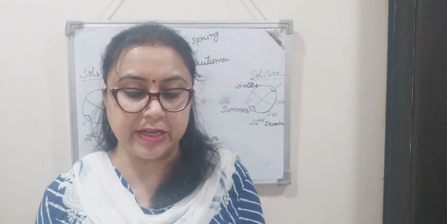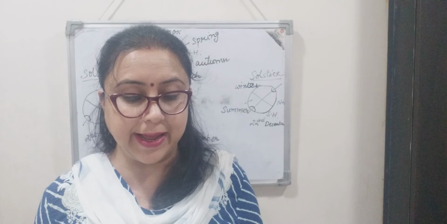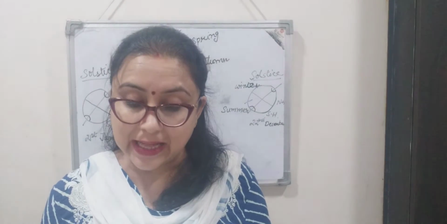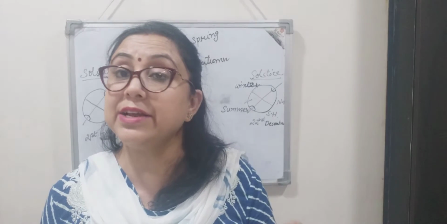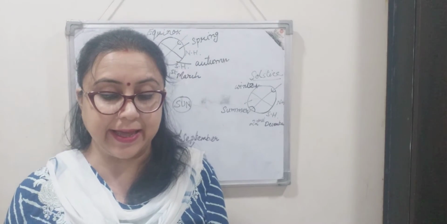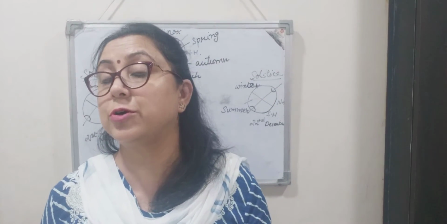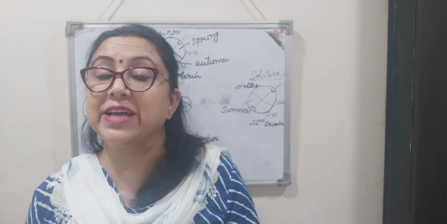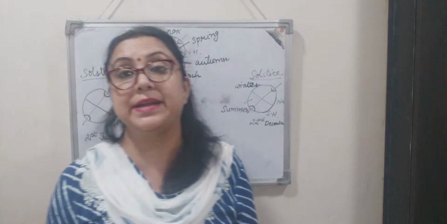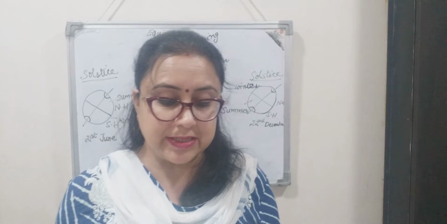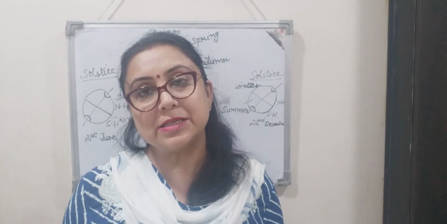The day on which the midday sun shines vertically overhead at the Tropic of Cancer or the Tropic of Capricorn, and the duration of day is the longest in that hemisphere, the longest day of the entire year, that is called the solstice of that hemisphere.